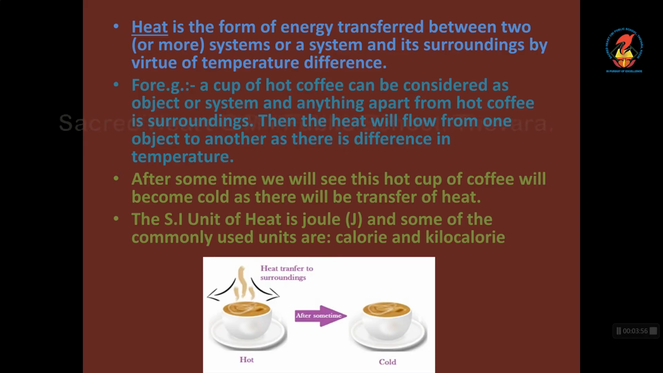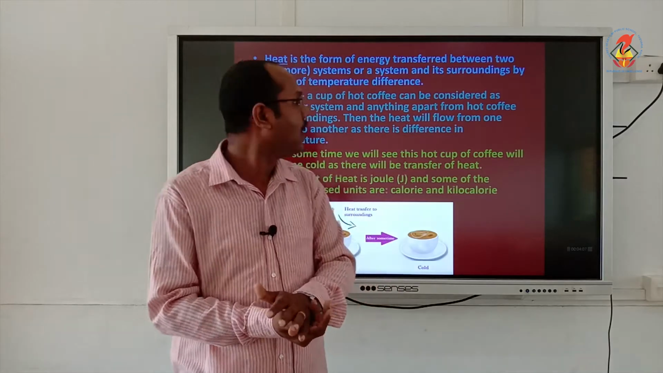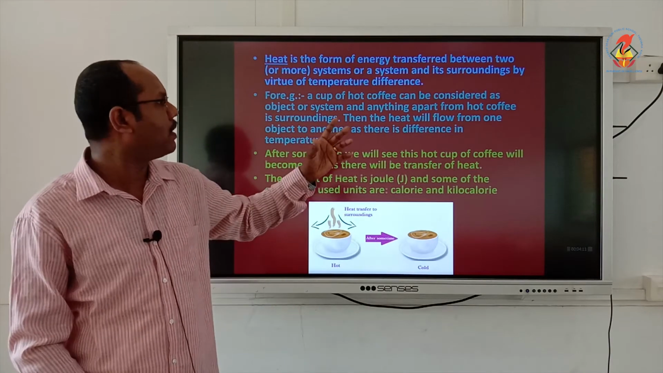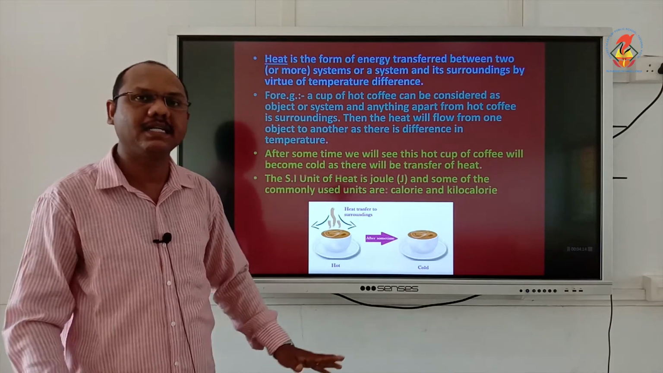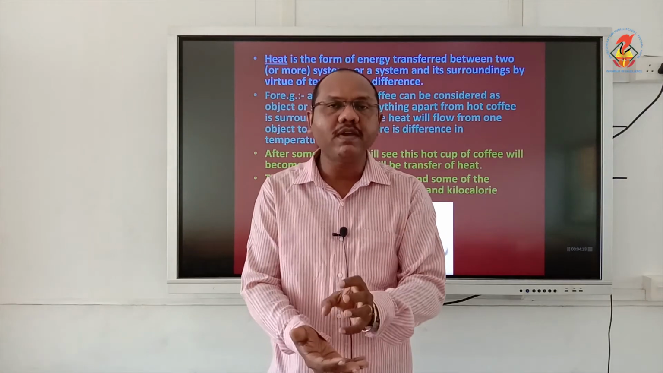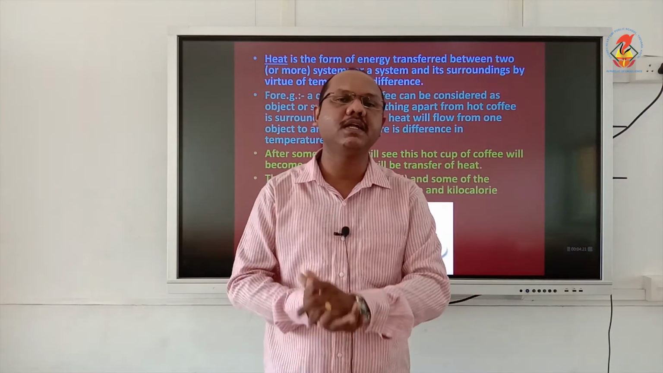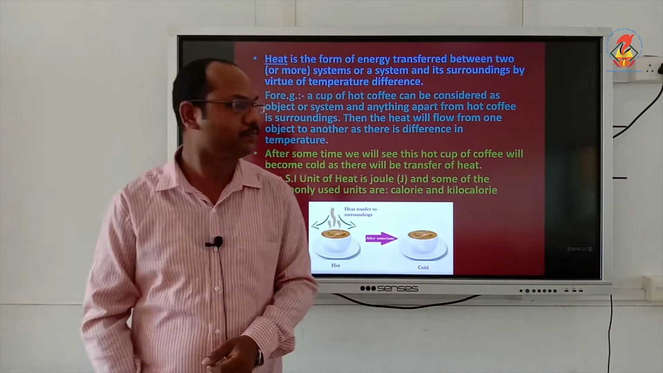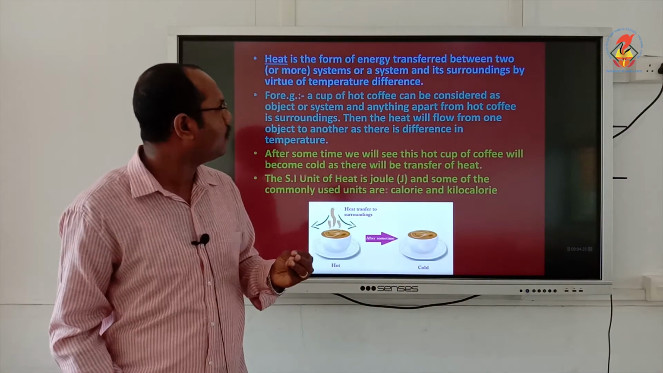Example, a cup of hot coffee can be considered as the object or system. I am taking a cup of hot coffee, that is considered as our system. Apart from that, anything apart from the hot coffee is considered as the surroundings. So I am keeping coffee here, that coffee is our system, and everything surrounding that will be considered as the surroundings. And what will happen?